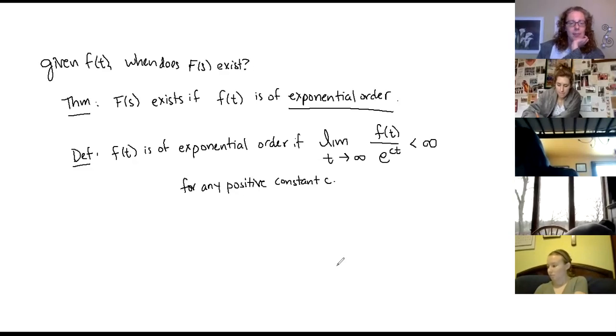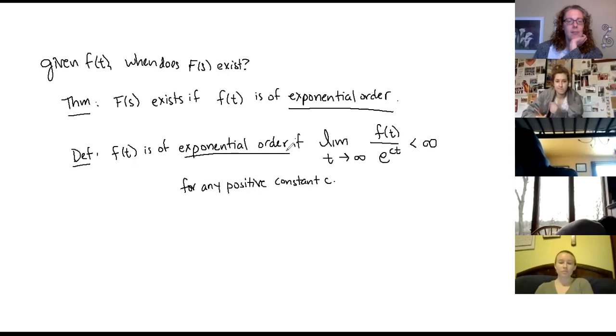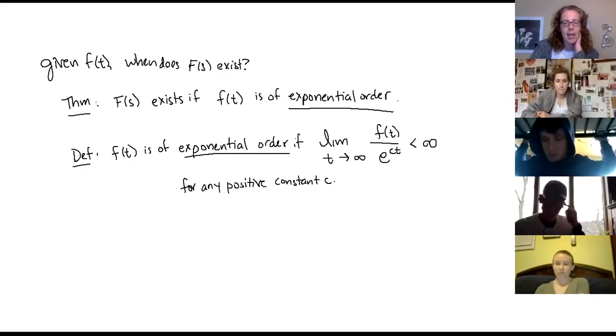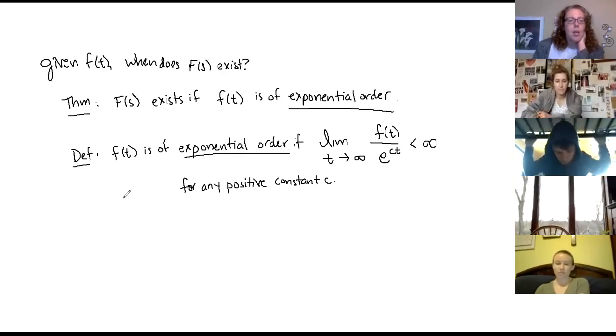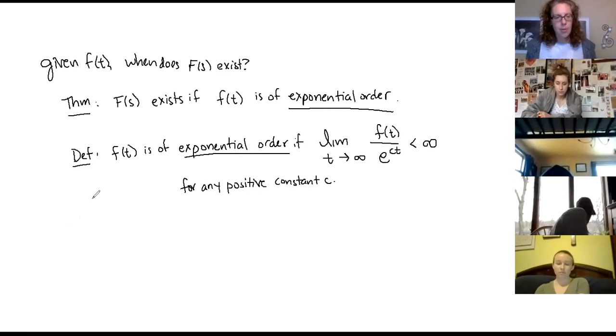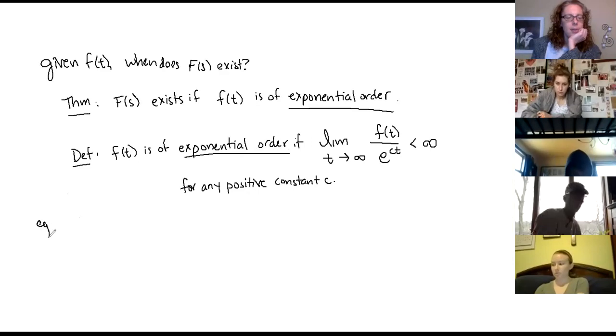One more time. F of t is of exponential order if the limit as t goes to infinity of little f of t over e to the ct is less than infinity for any positive constant c. Let's do an example, and then I'm going to put you into breakout rooms and you can do another example. So here's my first example.